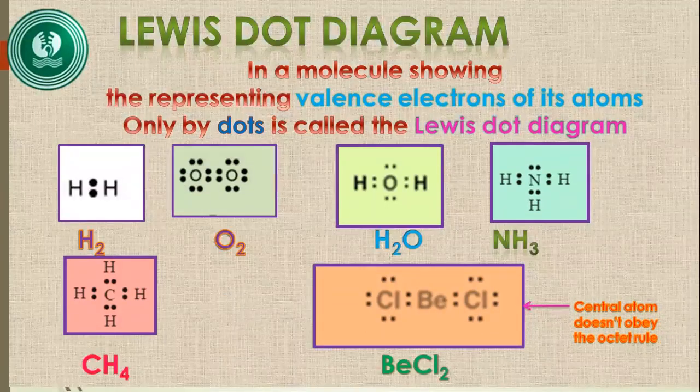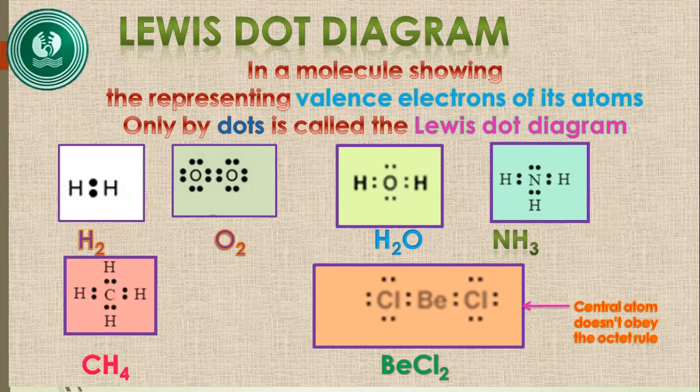We see the Lewis dot diagram. This is the second one. Here it is very simple. In the molecule, whether it is a homoatomic molecule or a heteroatomic molecule, for example hydrogen and oxygen are homoatomic molecules and water and ammonia and others are heteroatomic molecules, the participating electrons from each atom, all the electrons, are denoted by only one symbol, that is dot. So we call this the Lewis dot diagram. It is a very simple one.